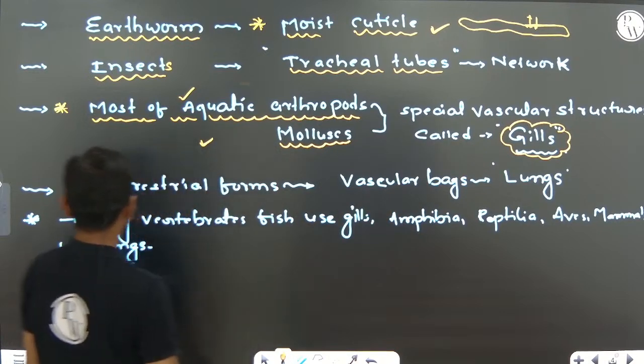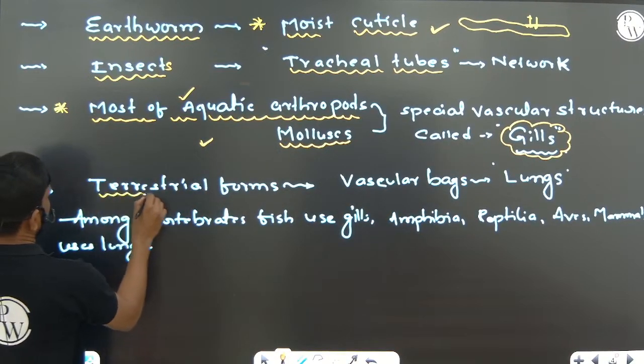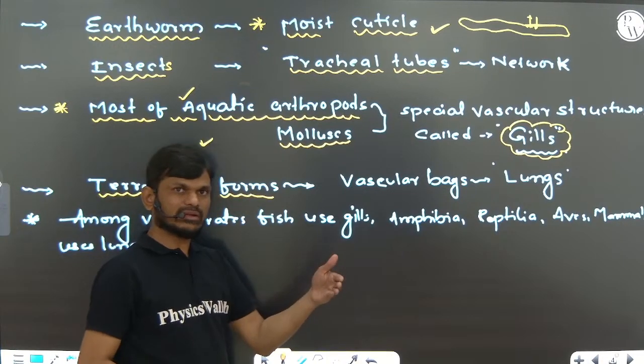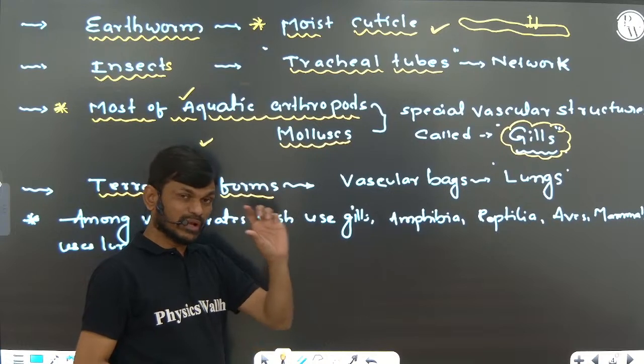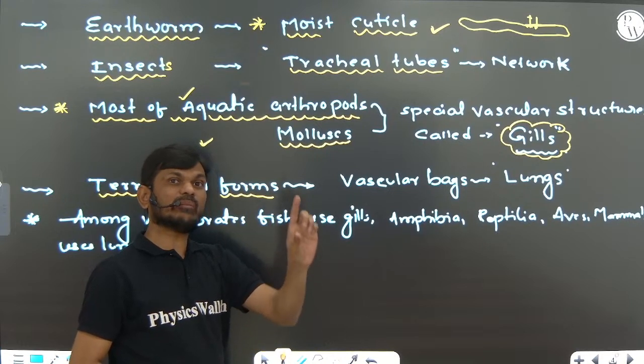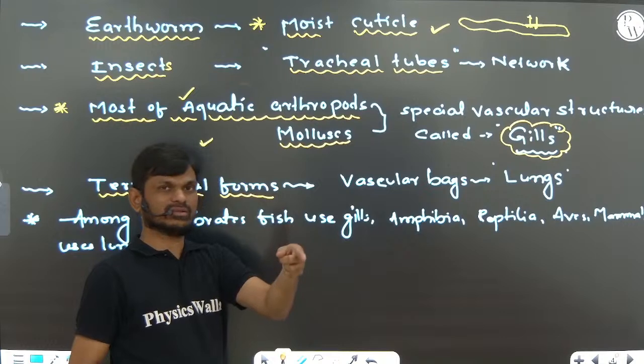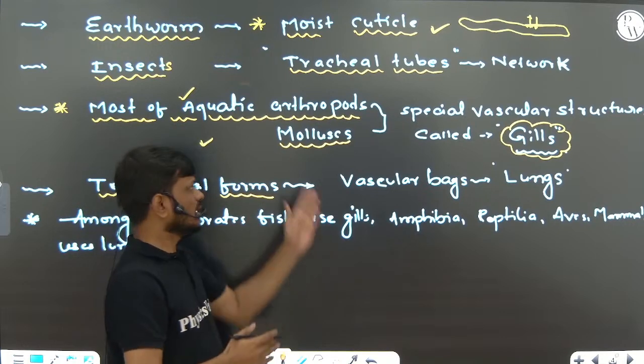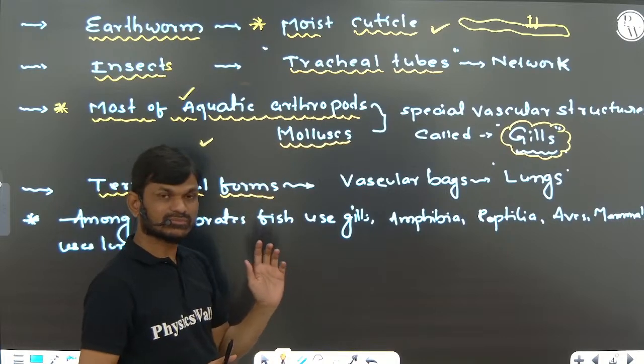Okay. Next, terrestrial forms. Terrestrial forms means they are present on land. That's why I told you the mechanism of breathing depends on the habitat of the animal and level of organization. So the terrestrial habitat, right? Aquatic habitat, important.